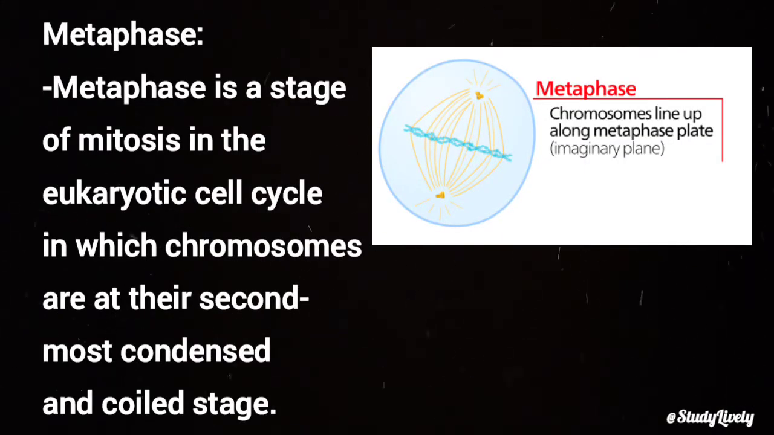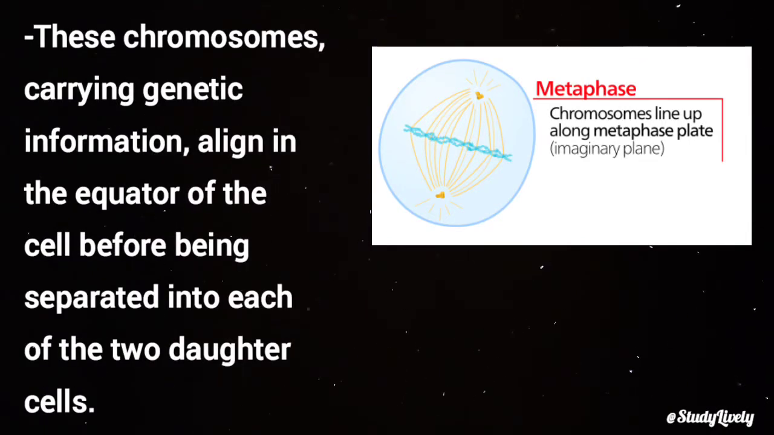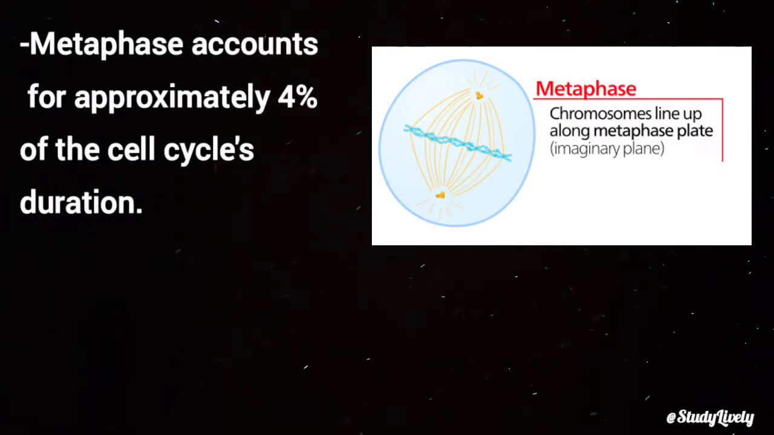Metaphase. Metaphase is a stage of mitosis in the eukaryotic cell cycle in which chromosomes are at their second most condensed and coiled stage. These chromosomes, carrying genetic information, align in the equator of the cell before being separated into each of the two daughter cells. Metaphase accounts for approximately 4% of the cell cycle's duration.